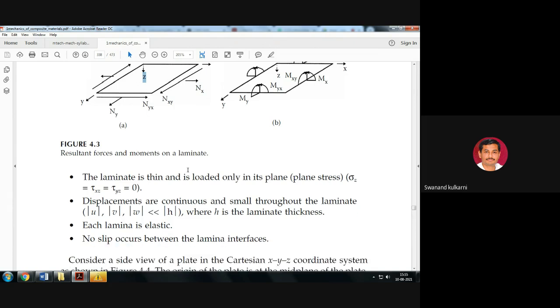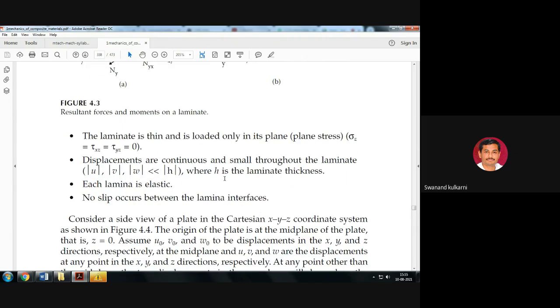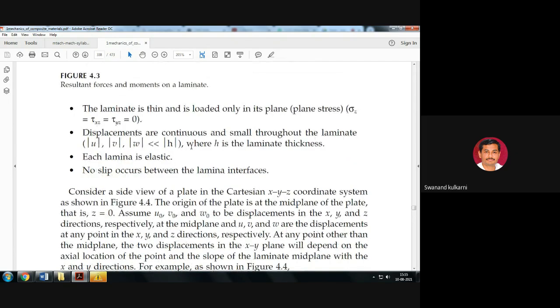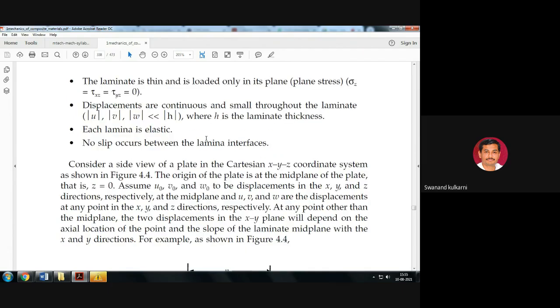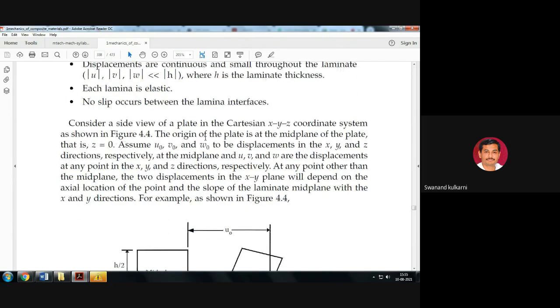These are the notations which are used here. The laminate is thin, and the laminae which generate the laminate are considered thin and loaded only in plane. Displacements are continuous and small throughout the laminate, because large displacement means large strain, and large strain means there will be chances of failure. So displacements are considered to be small here.